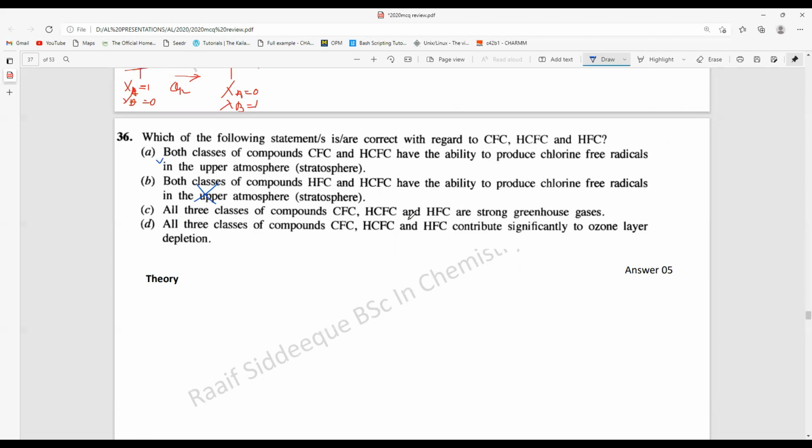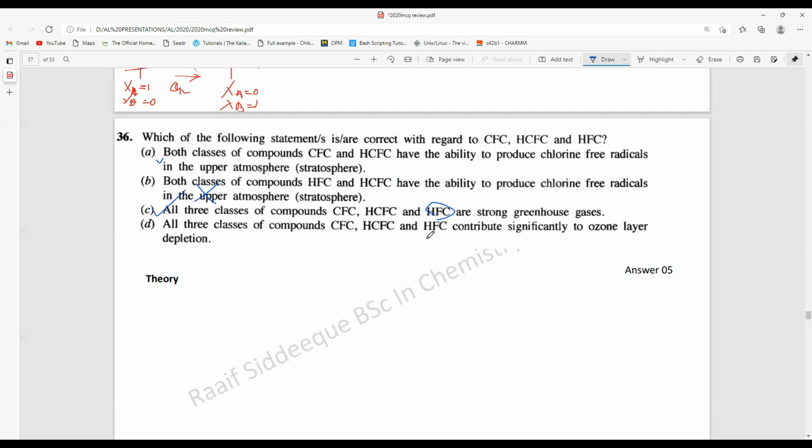So this is one of the consequences of using HFC, because CFCs and HCFCs are typically the gases that can deplete the ozone layer. So instead of that, what we now use is HFC, which does not have the ability to deplete the ozone layer. However, one of the consequences is that HFC, even though it is not a gas that depletes the ozone layer, is also a greenhouse gas, so it affects greenhouse activity as well. This is one of the important things that you need to remember. So C is correct.